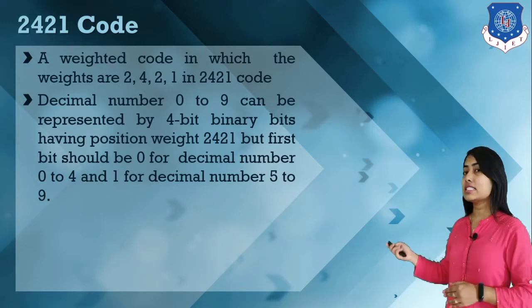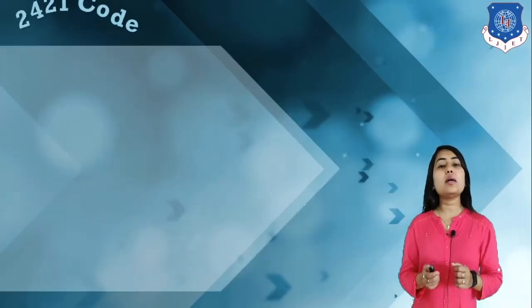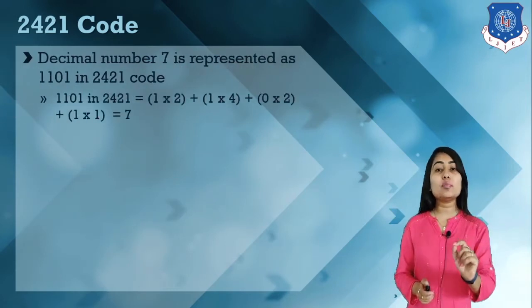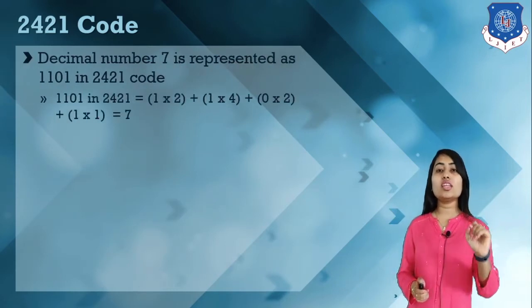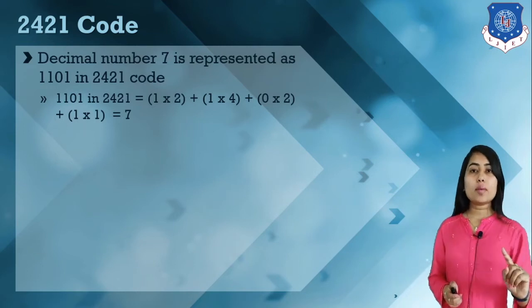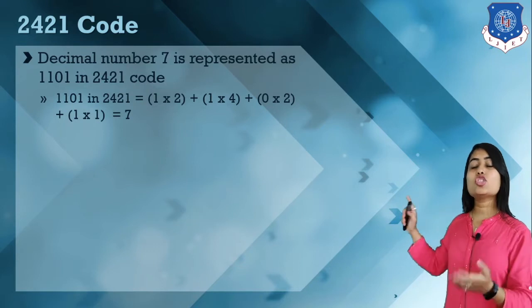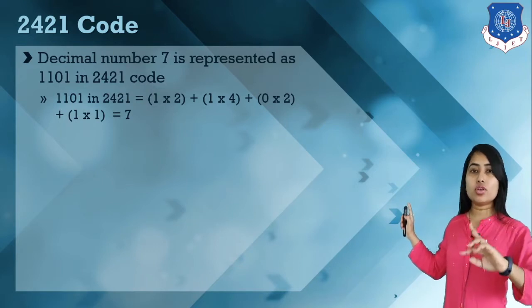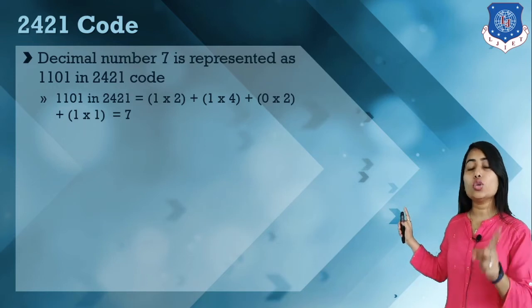Let's discuss one example. In the 2421 code, if we represent 7, how can we represent that? Remember, here we have the weights 2421. Now this is a number between 5 to 9, so we compulsorily use the first 2.